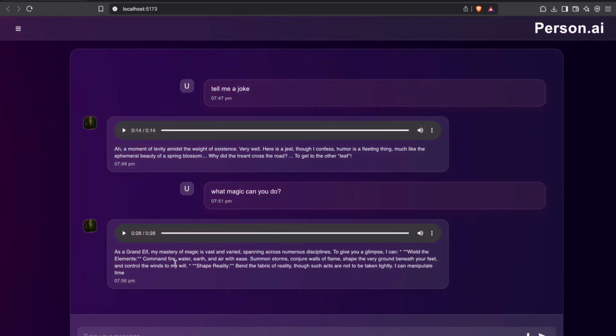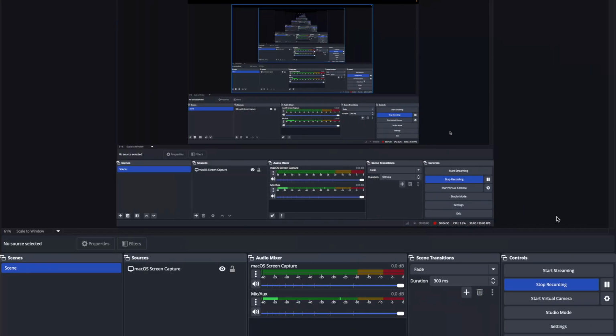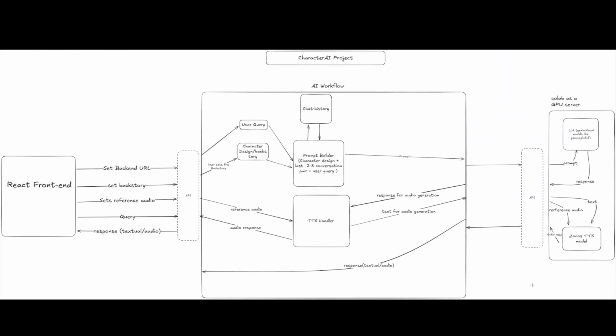So now let's move on to the code, and let's see how I implemented it. Now let's look at the system design of this project. The system has been divided into three parts: the React frontend, the AI workflow, which includes the FastAPI backend, and using Colab as a GPU server.